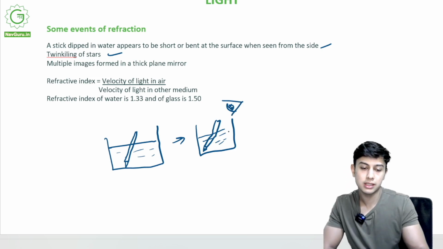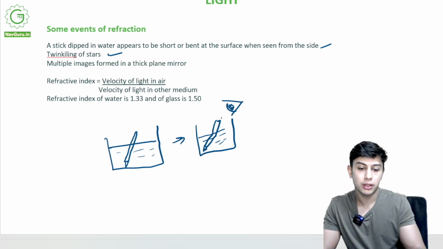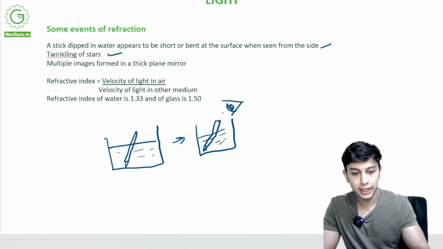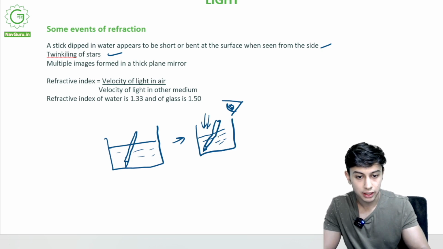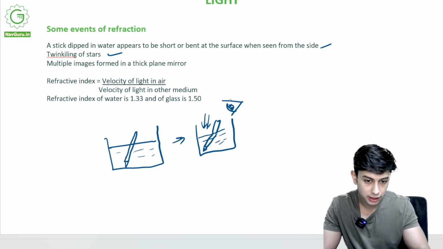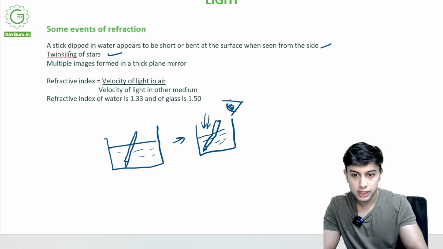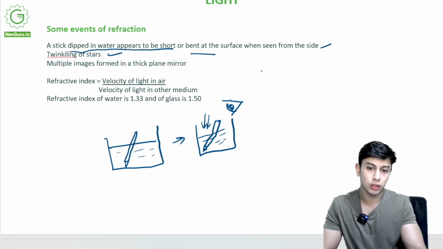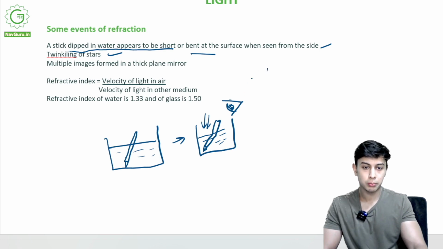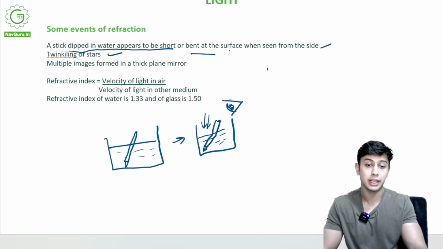Why does this happen? Because light coming this way is getting bent inside, so the image formed by your eye is also bent. So a stick dipped in water appears to be short or bent. See, in a swimming pool, the depth appears as if it's not that deep, but when you go inside it will be 10 feet. So this is what refraction does.